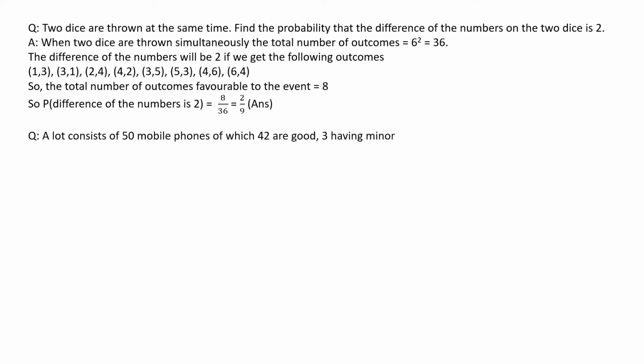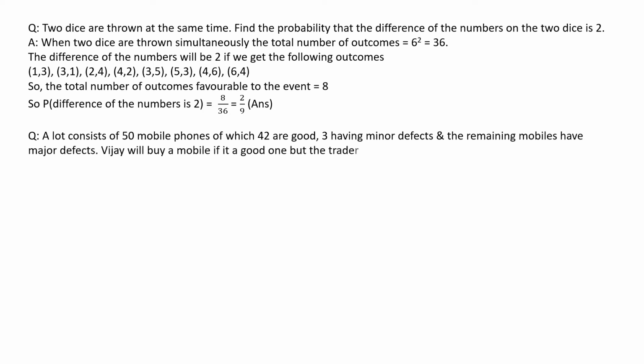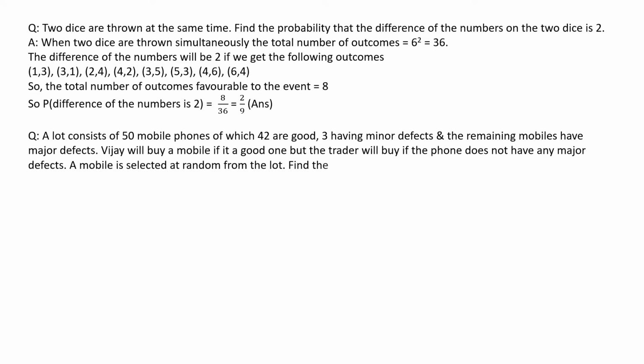The next question, a lot consists of 50 mobile phones, of which 42 are good, 3 have minor defects, and the remaining mobiles have major defects. BJ will buy the mobile if it is a good one, but the trader will buy if the phone does not have any major defects. A mobile is selected at random from the lot. Find the probability that the selected mobile, first, is acceptable to BJ and, second, is acceptable to the trader.